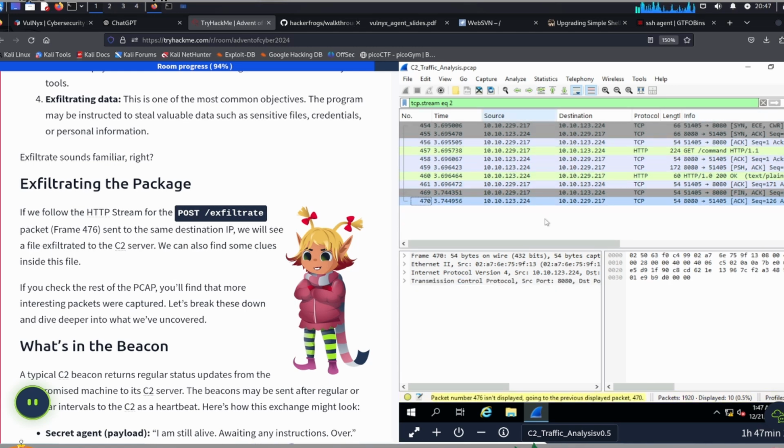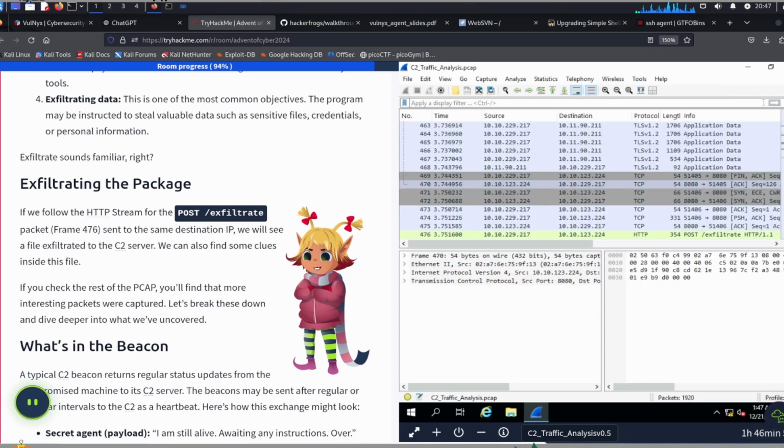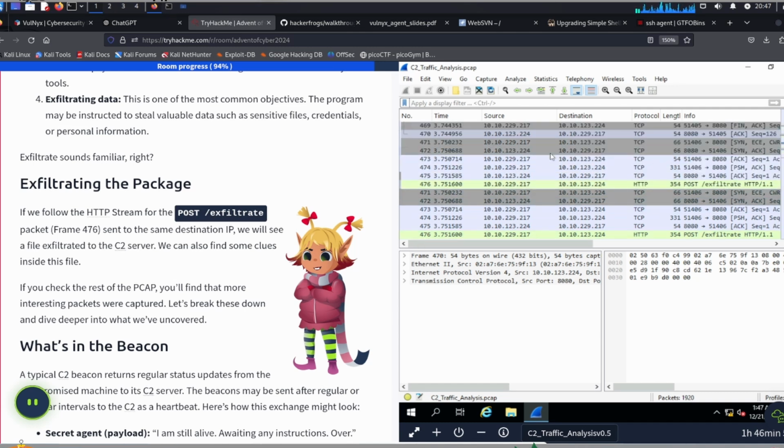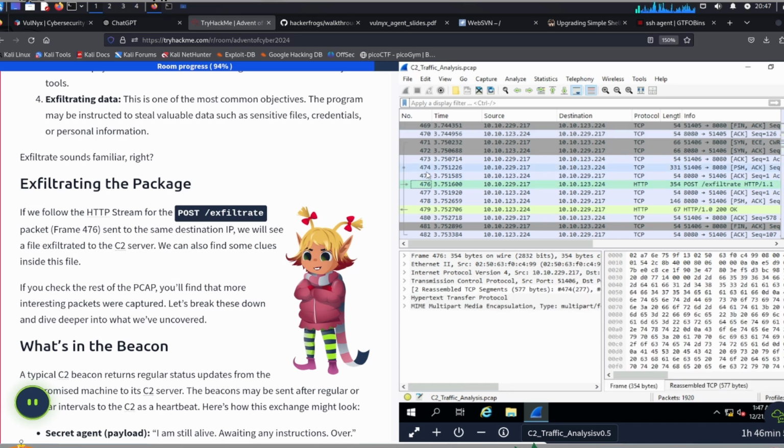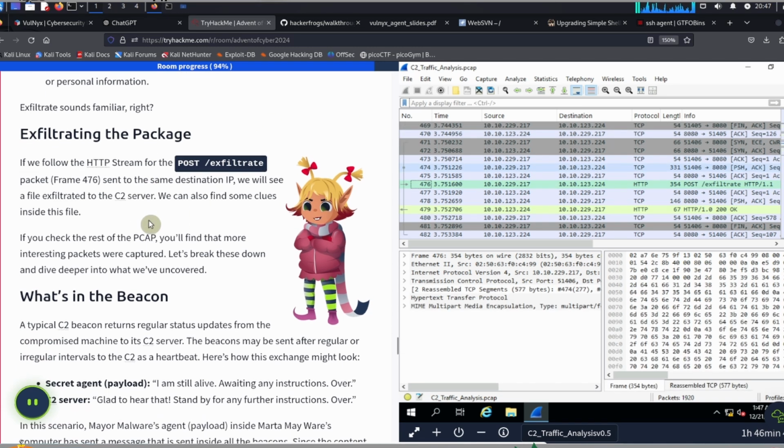It's not here. Okay, so what we need to do is get rid of this filter here, TCP stream equals 2. We need to click on X to get rid of it. And then now we can go over to frame 476. So here it's 476, click on it. Okay, so what's going on here?